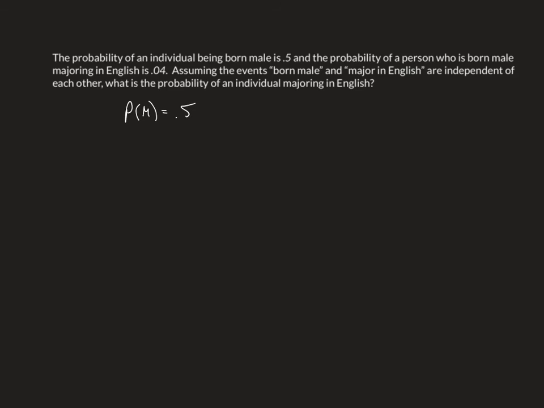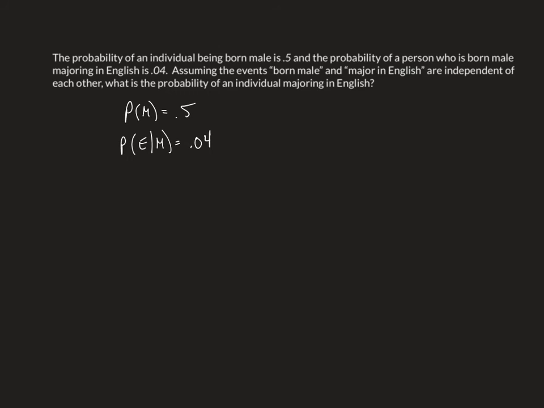Be careful how you interpret that. What that's saying is the probability that somebody majors in English given that they are born male. It's difficult to interpret there, but that's what that's saying.